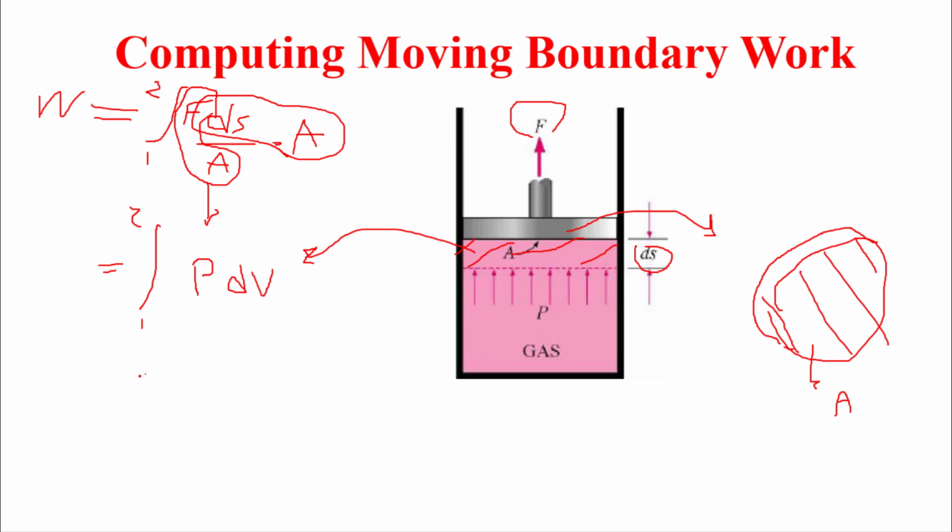If pressure is constant, then P delta V gives us the boundary work. Most of the time you will see that I give this work the subscript boundary, or we can say W 1 to 2.